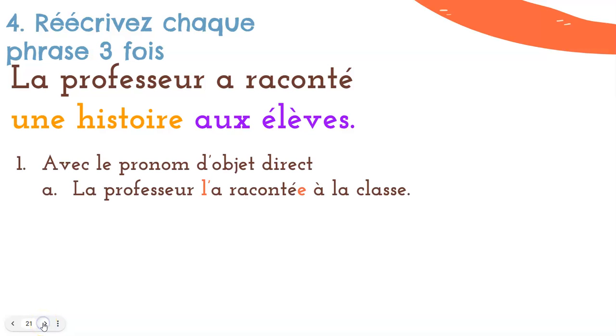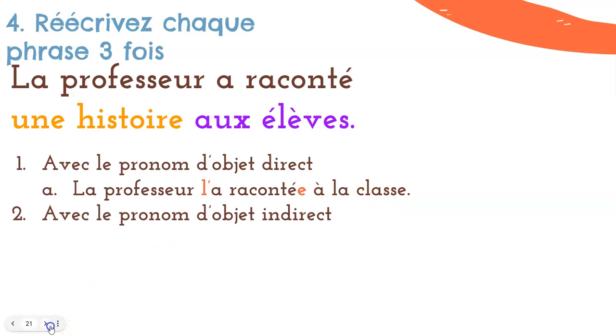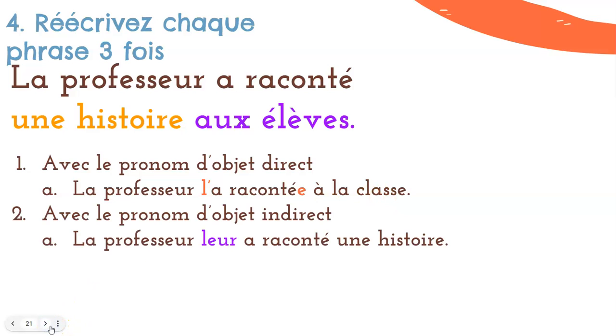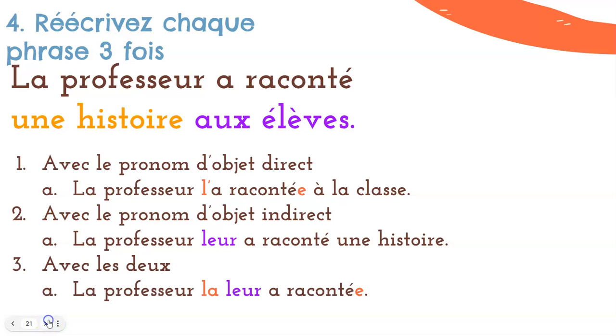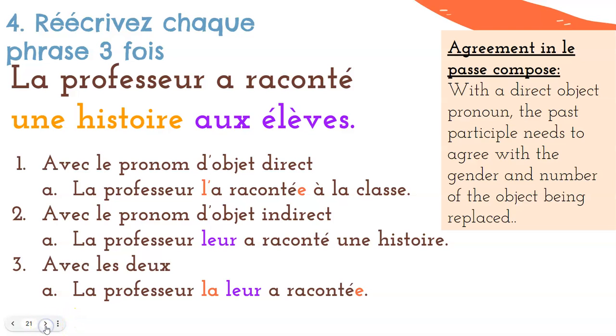With our direct object pronoun, that would be la professeure l'a raconté à la classe. Indirect object, la professeure leur a raconté une histoire. Et avec les deux, la professeure la leur a raconté. Again, like we said on the last slide of examples, don't forget that with the passé composé, this past participle needs to now agree in terms of number and gender.